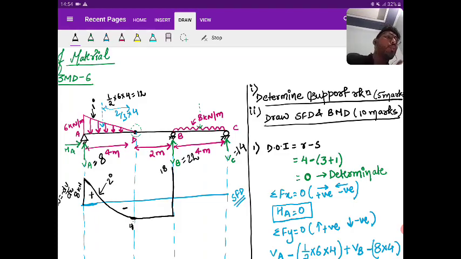Now at B, you can see a UDL. So whenever I say there is a UDL, look at the end. What is the total downward load due to UDL when you reach C? 32 kilonewton, and that is downward. So minus 32 should be there. Already you are in plus 18, you have to subtract 32. So where you are going to reach? Minus 14. Yes or no?